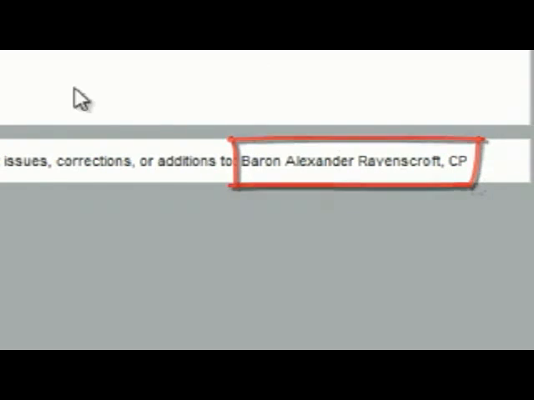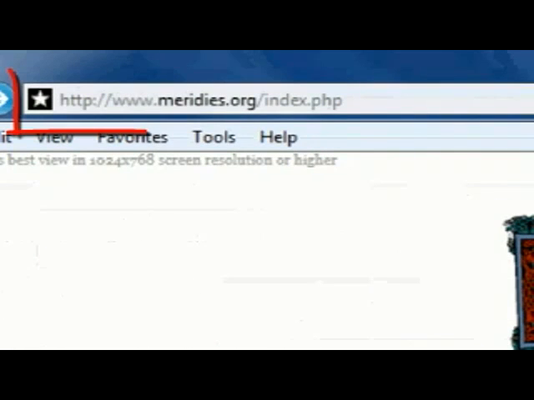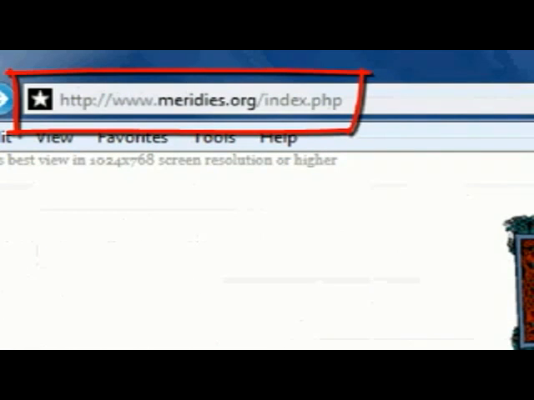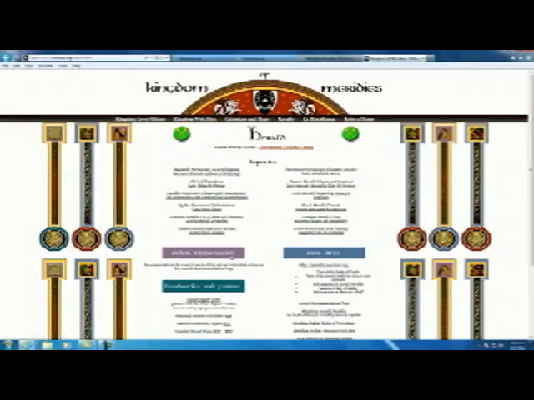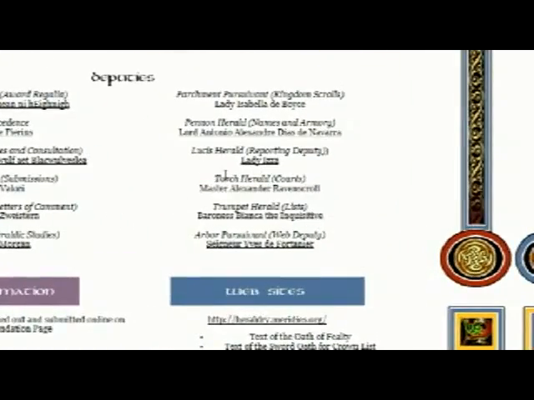How do you contact him? Well, when you go back to the Kingdom of Meridian's website, you go here to Herald, and we realize that because of courts, he is our Torch Herald, and you can contact him that way.